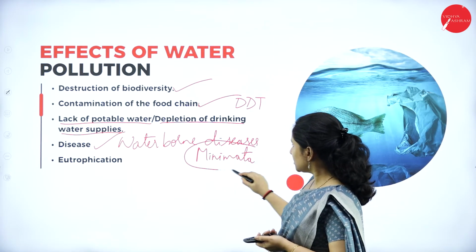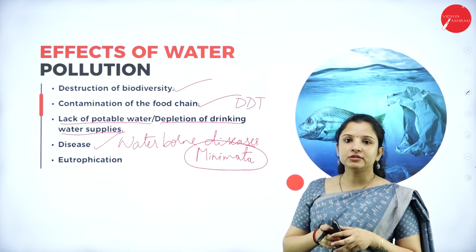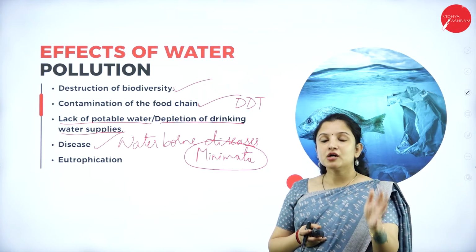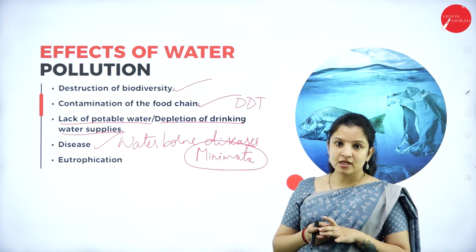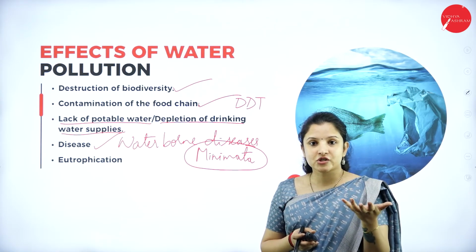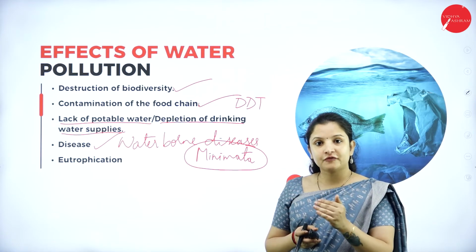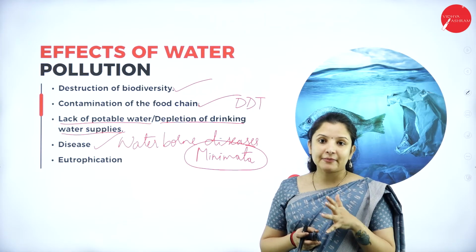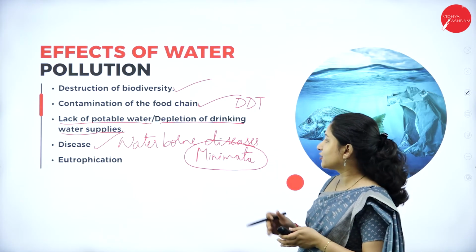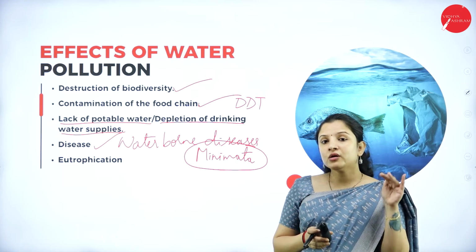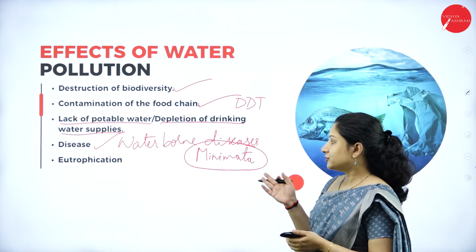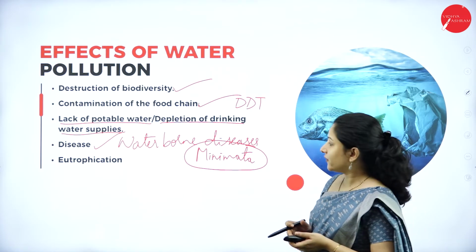This actually occurred in Japan, wherein what happened was, somehow because of the dumping of waste into the water body, mercury entered into the water body, and the mercury was eaten by the fishes. And when human beings ate those fish, it caused a lot of brain damage in them, and that disease actually occurred in Minamata in Japan. So that is why it is called the Minamata disease. So that is how it can affect the animal life as well as the human life. So therefore, the curbing of water pollution is very, very important.